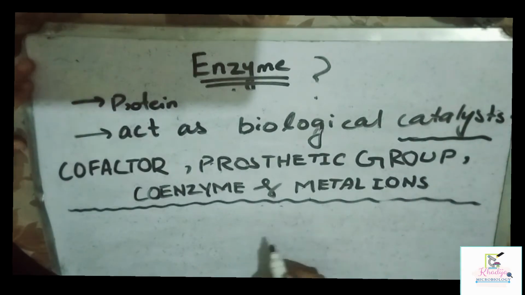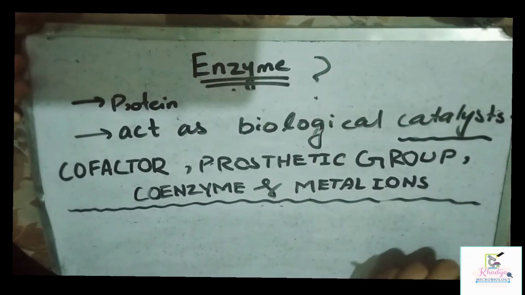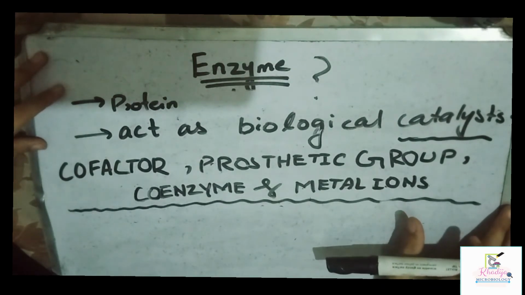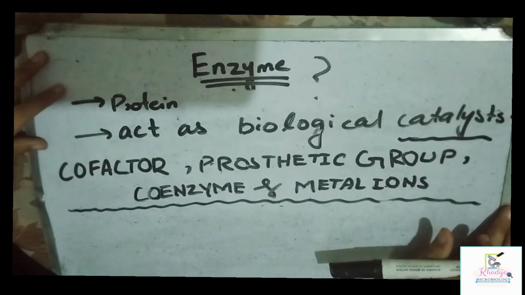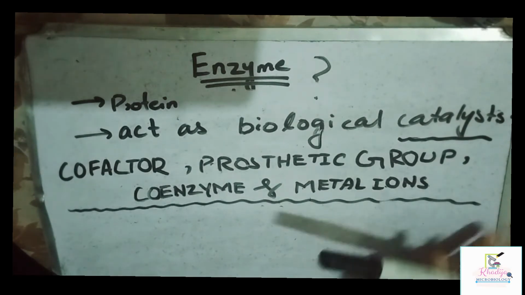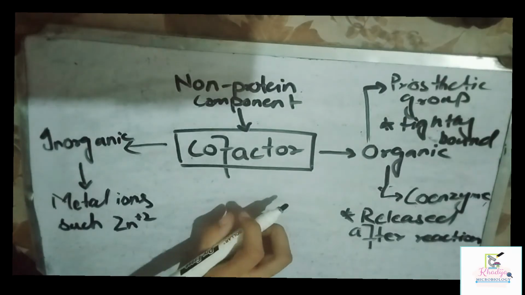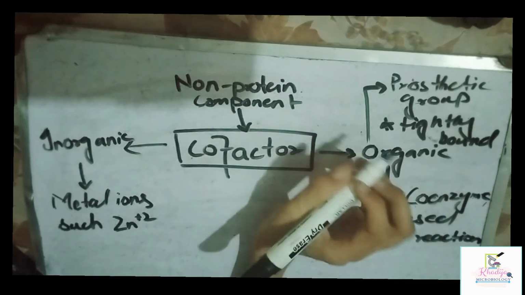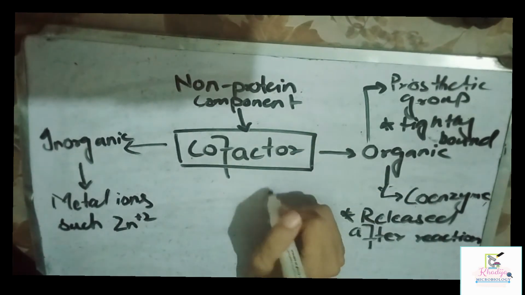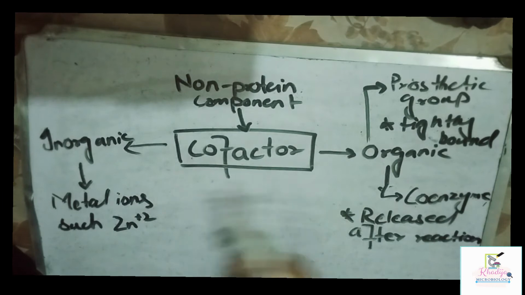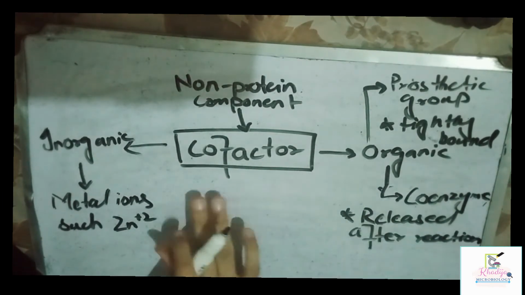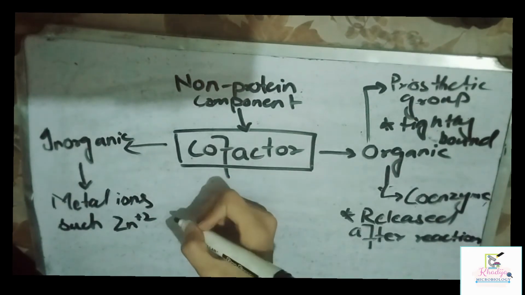Now we move towards what is cofactor, prosthetic group, coenzyme and metal ions. Here we understand it with the help of a flow sheet because it's an easy way to memorize all these terms. Here we discuss what a cofactor is. Basically, a cofactor is a non-protein component of the enzyme and it has two types, inorganic cofactor and organic cofactor. Inorganic cofactor is called the metal ions.